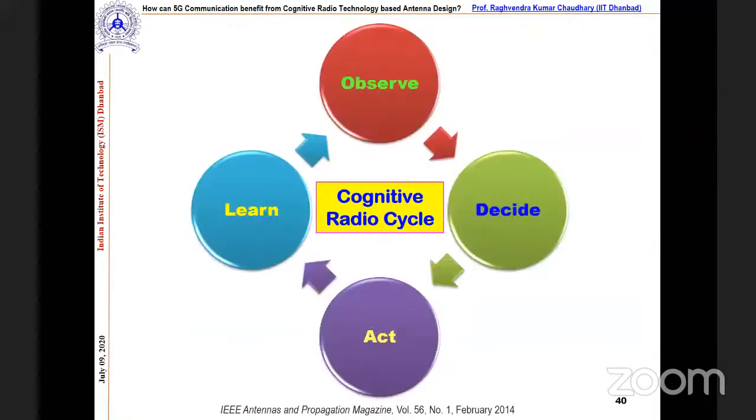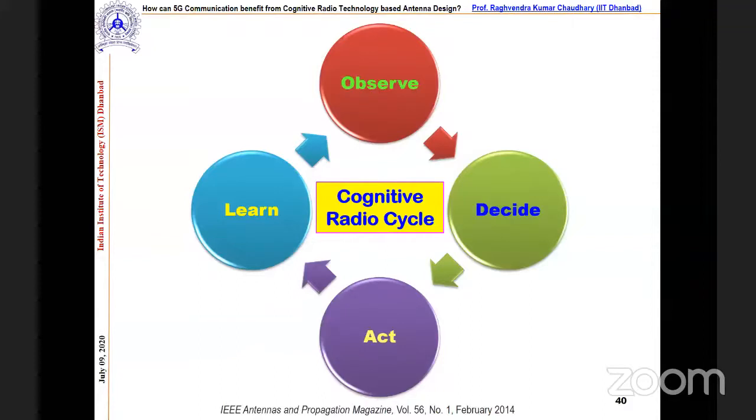So let us understand the cognitive radio cycle. There are four things: observe, decide, act, and learn. It means we are supposed to observe, where we divide the users into two categories, primary and secondary user.